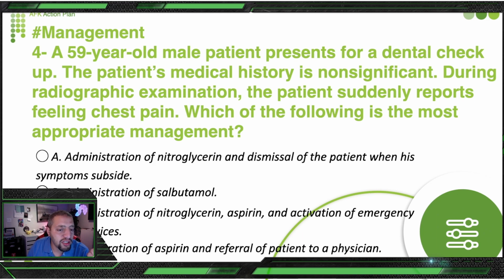Administration of nitroglycerin and dismissal of the patient when his symptoms subside. What do you think about this patient? If your patient has stable angina, you do this one. Administration of salbutamol, this is for an asthmatic patient. Administration of nitroglycerin, aspirin, activation of emergency medical services. Here we are speaking about myocardial infarction. Administration of aspirin and referral of the patient to the physician. We never do this. Only aspirin? No, we don't do this. So let's read the reference and then we can discuss it.